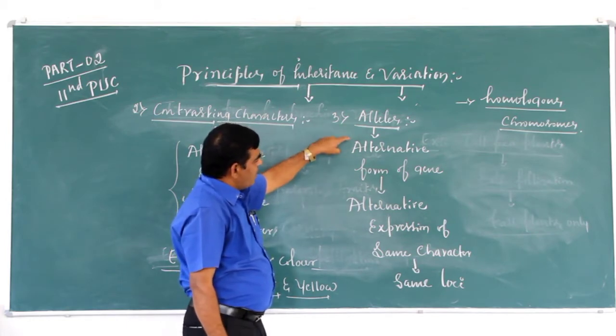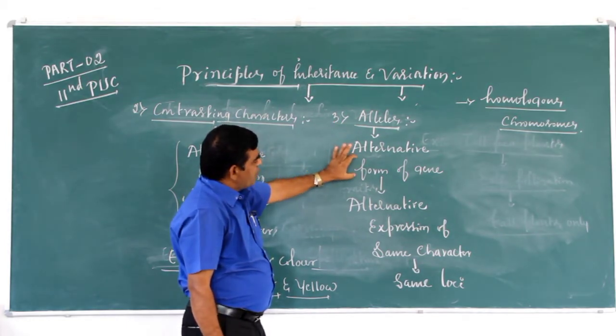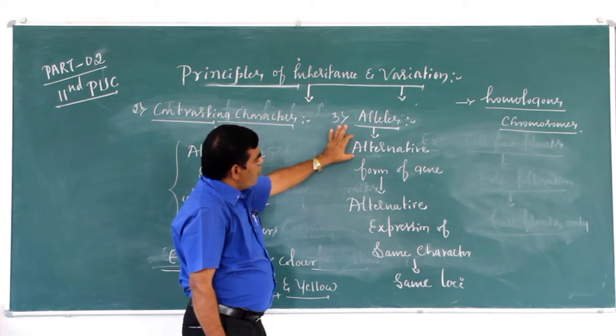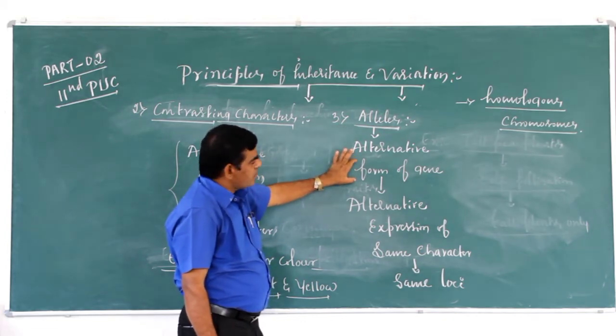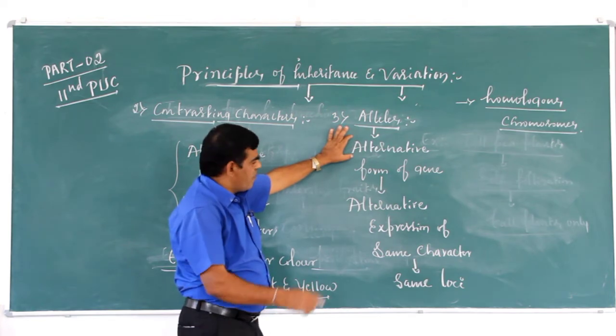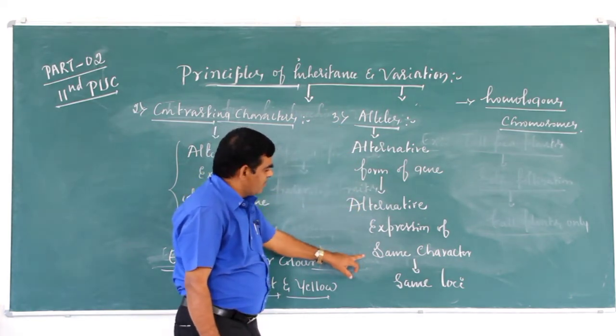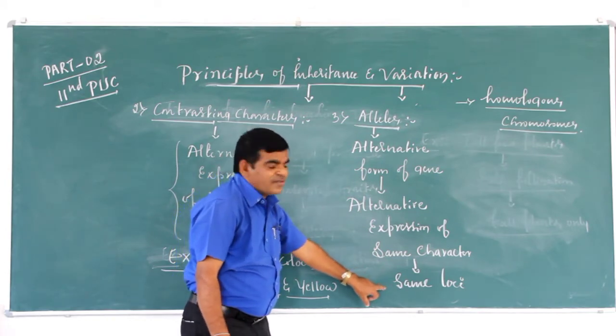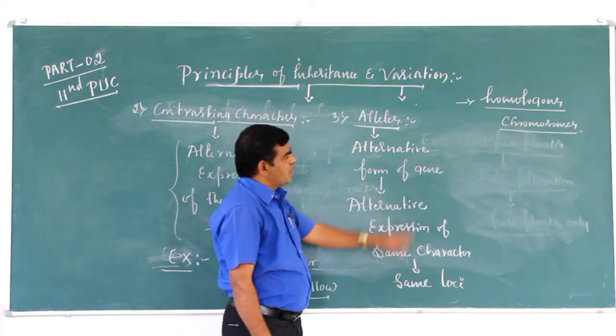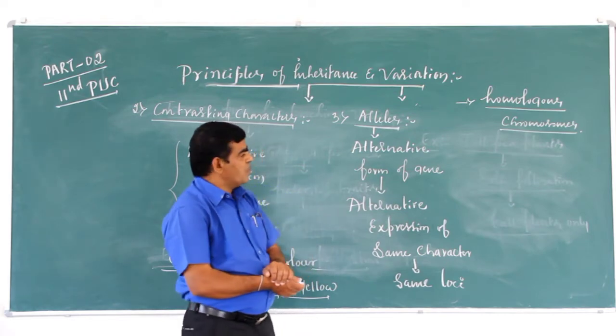Alleles are nothing but alternative forms of a gene for alternative expression of the same character, present on the same locus on homologous chromosomes.